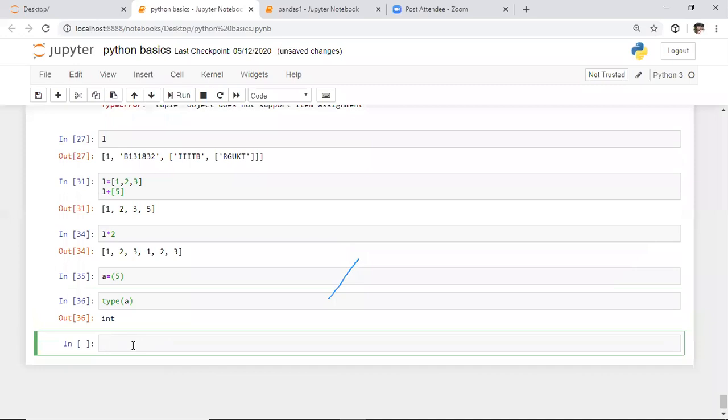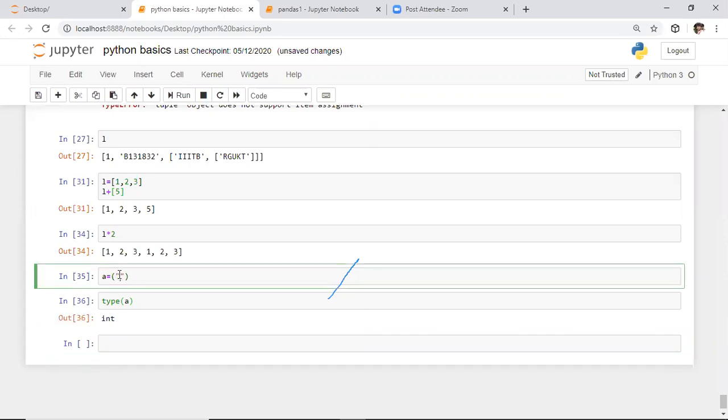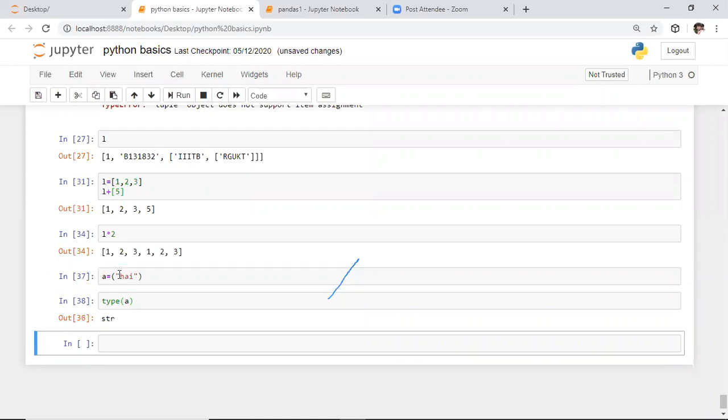Whenever you specify a single value without a comma in the parenthesis, that will be considered as the data type of the value you specify there. In this example, we specified 4, whereas now I want to modify this 4 to a string, "hi". It is returning the output as string. Whatever data type you specify in this parenthesis will be the final data type.